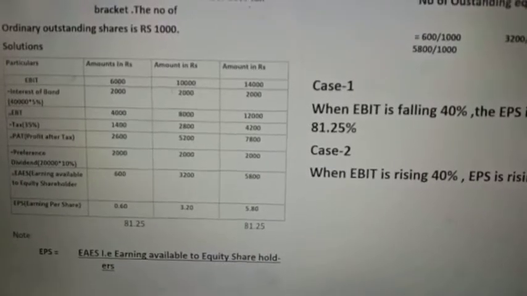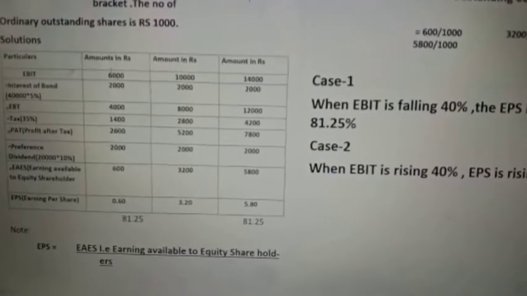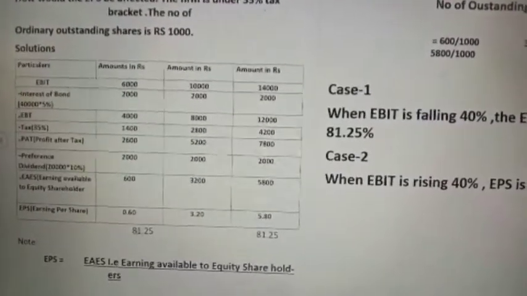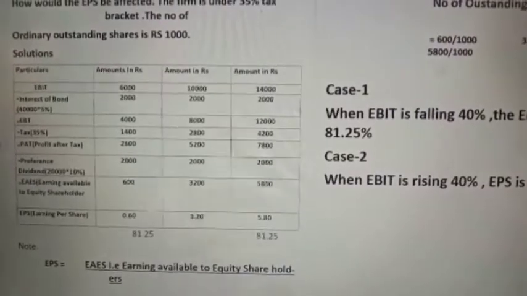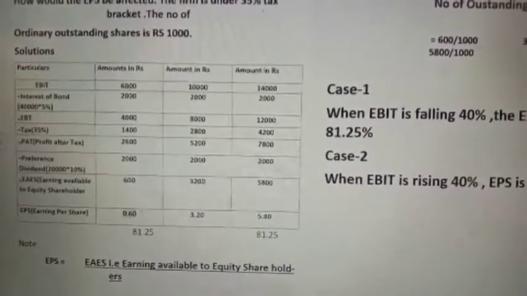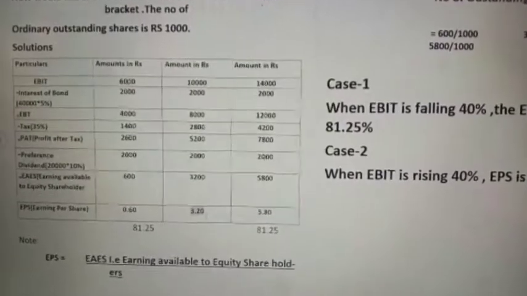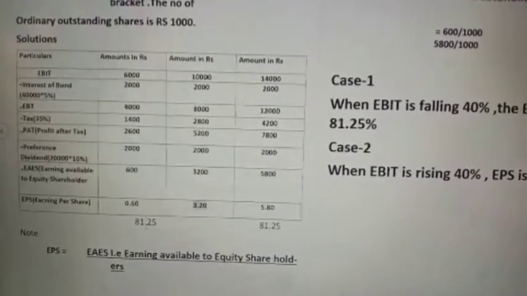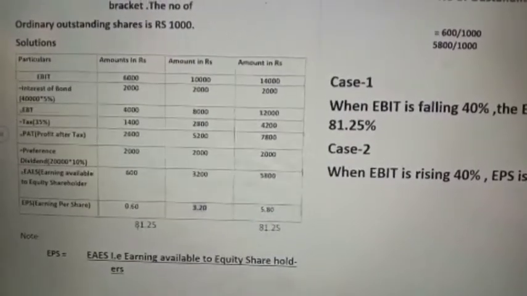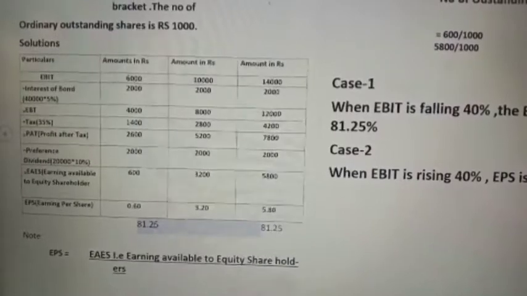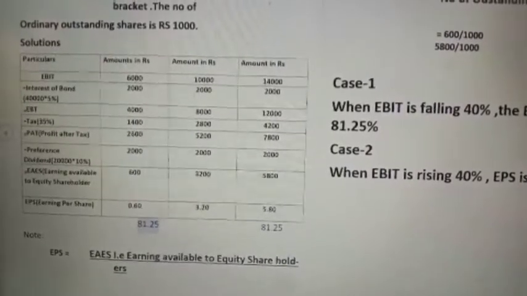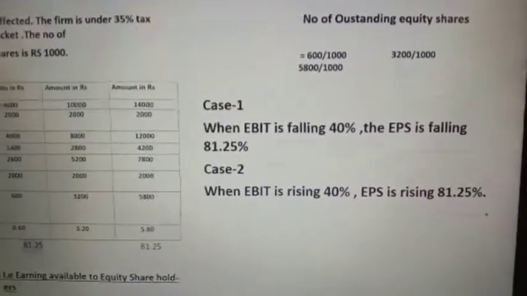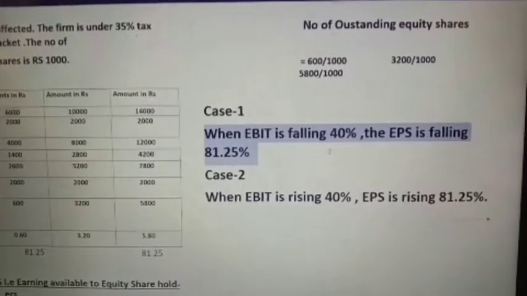See here, EBIT is reducing 40%. So here EPS is also reducing 81.25%. How to calculate this? This minus this divided by this into 100. You will get 81.25. You can calculate on your own also. This is the percentage change in EPS due to percentage change in EBIT. See here, I have written: when EBIT is falling 40%, EPS is falling 81.25%.